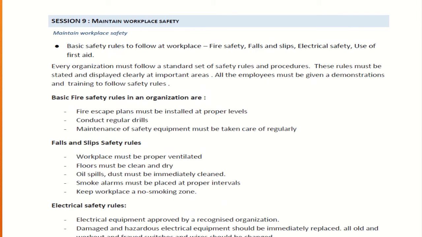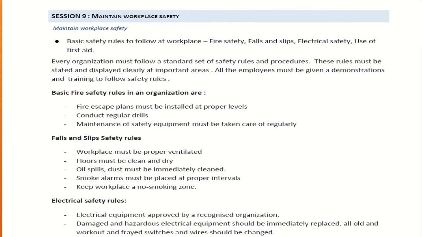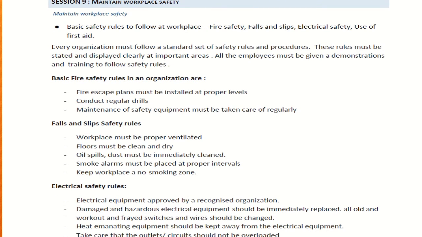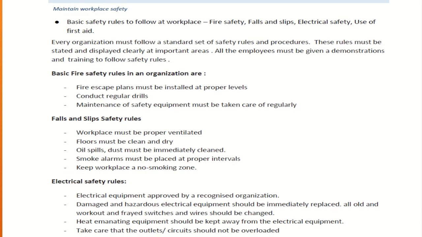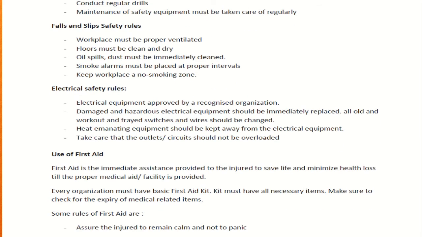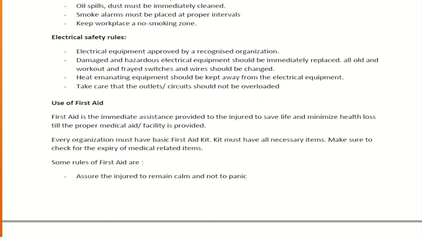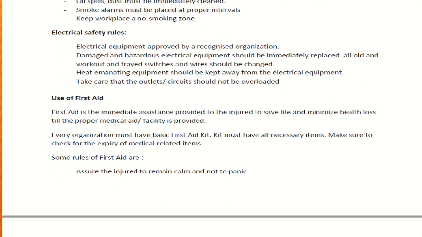Next section is maintaining workplace safety. You should maintain workplace safety: basic safety and basic fire safety rules should be there. Slip and fall safety rules: the workplace must be properly ventilated, the floor must be clean and dry, and oil spills must be cleaned immediately. These should be followed. Electricity safety rules should be there. You should switch off the switches, and after doing the work you should take out the wires.